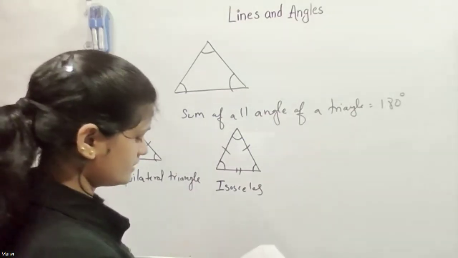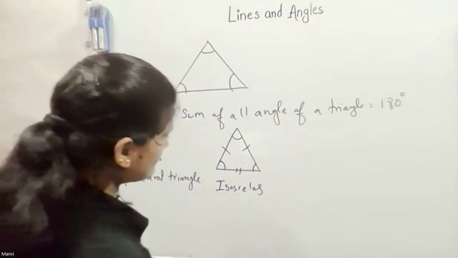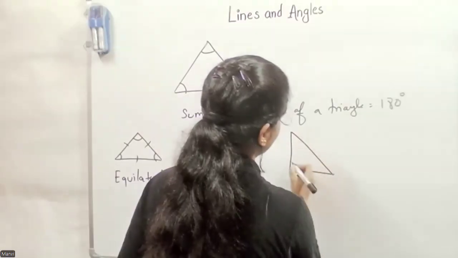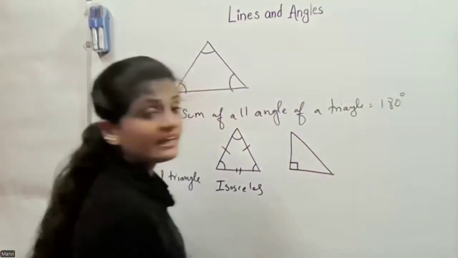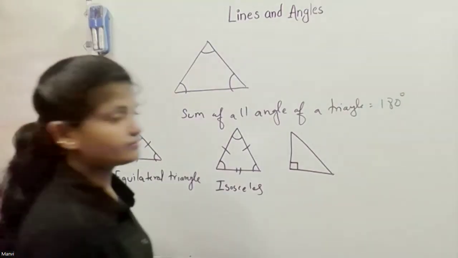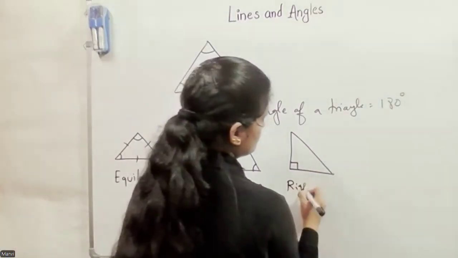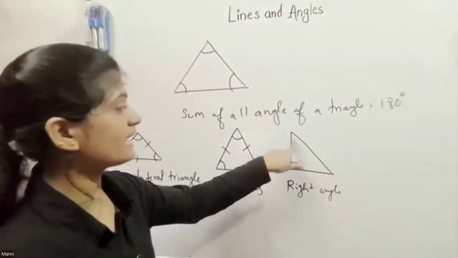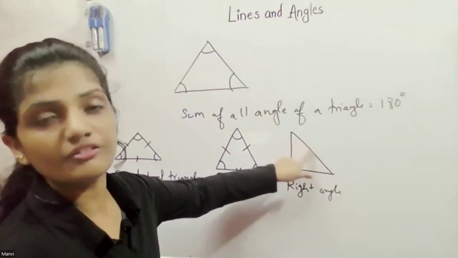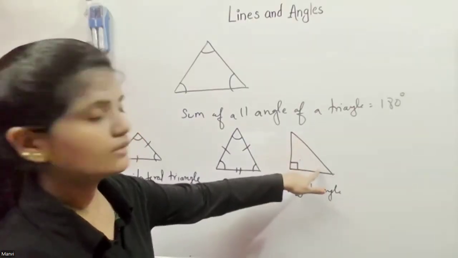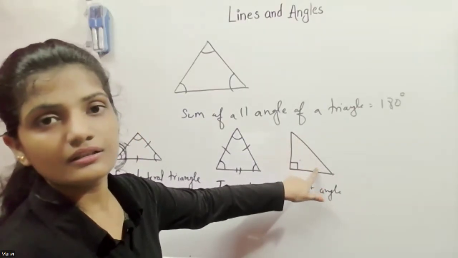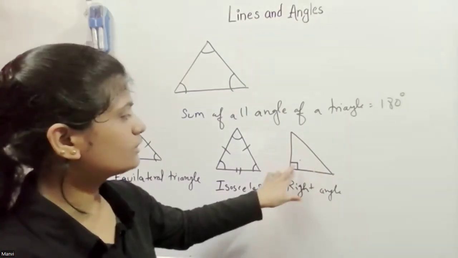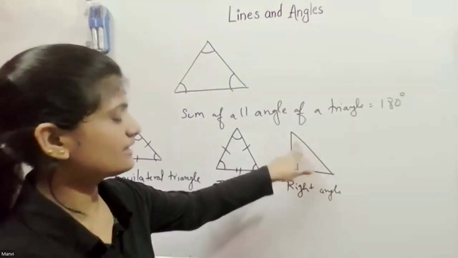The next one is the right angle triangle, where one angle is 90 degrees. This is fixed. In a right angle triangle, one angle is fixed, but we can calculate the others too. That too may vary. If this is 60, then what is that? 30. If we know about just this, then we just need to calculate that too.